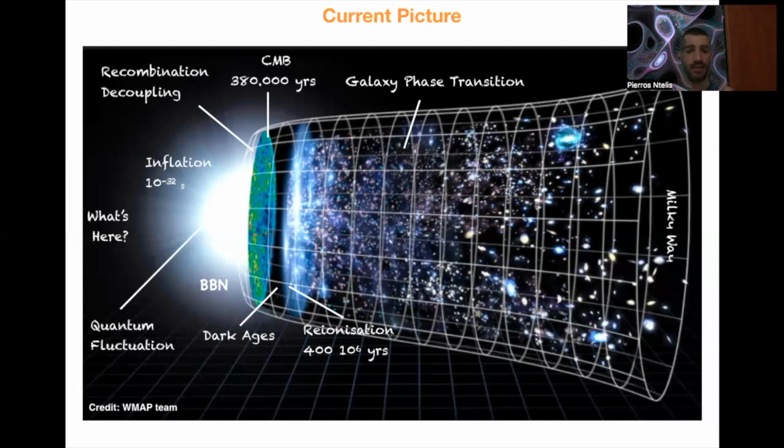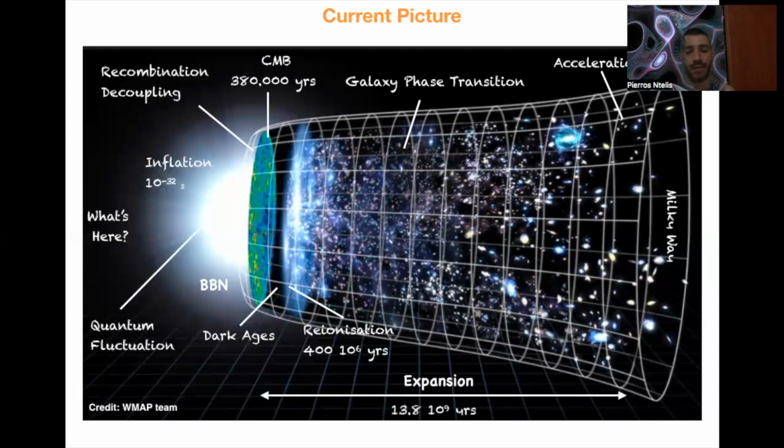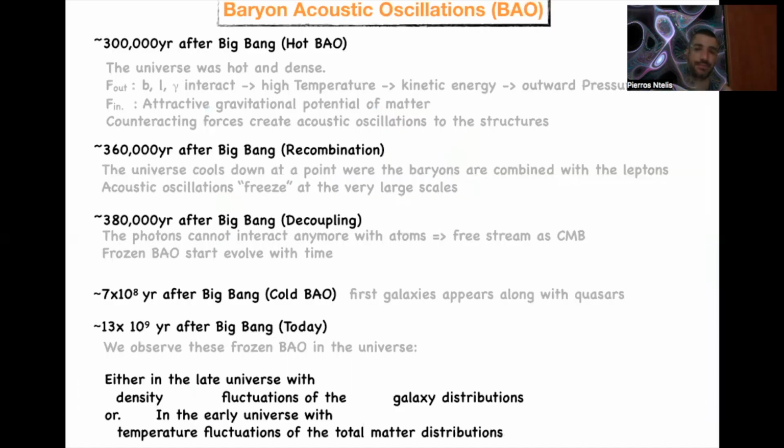It creates the first planets, and then solar systems, galaxies, and collisions of galaxies, and we have the galaxy phase transition. And after that, we have the acceleration of the universe. And all this happens in an expansion which takes 13.8 times 10 to the 9 years, or 13.8 billion years.